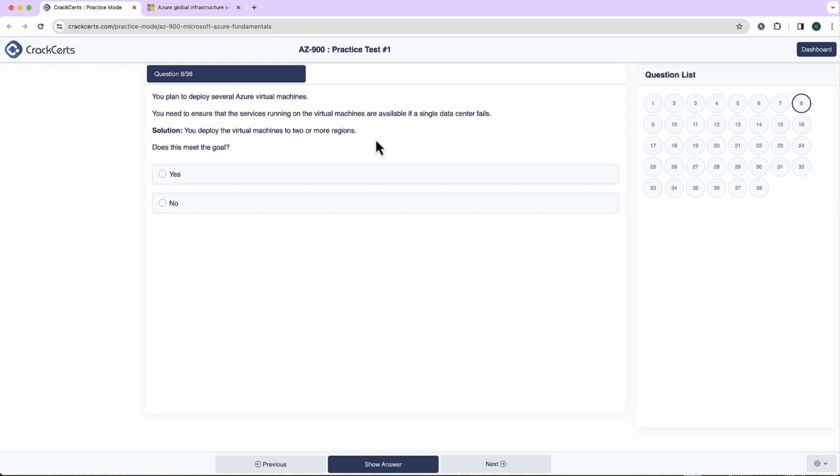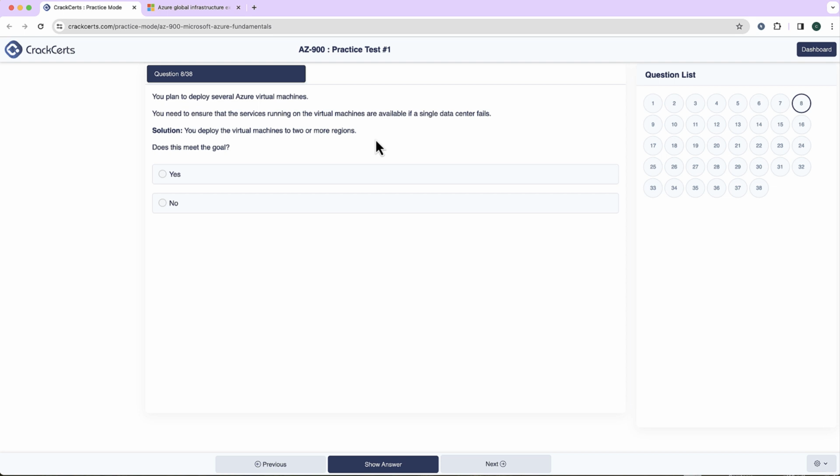So in the last question, if you can recall, the solution was to deploy the virtual machines to 2 or more availability zones within a single region. And the answer to that question was yes, because deploying virtual machines across multiple availability zones within a single region would have the VM running if one of the data center fails in one of the availability zones of that region, because the other data center in the other availability zone is still up and running. So that was deploying virtual machines across different availability zones within a single region. And here in this question, the solution recommends deploying virtual machines to 2 or more regions altogether.